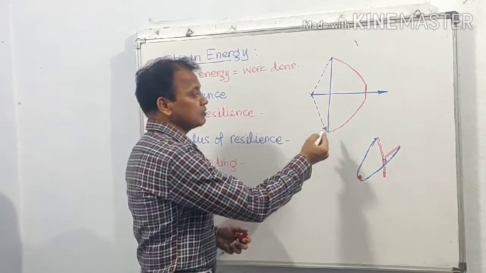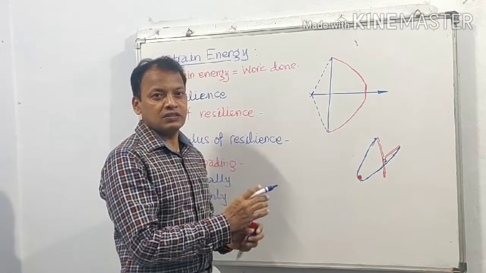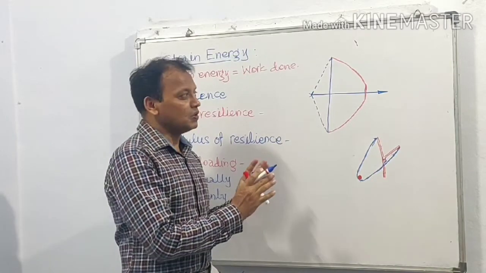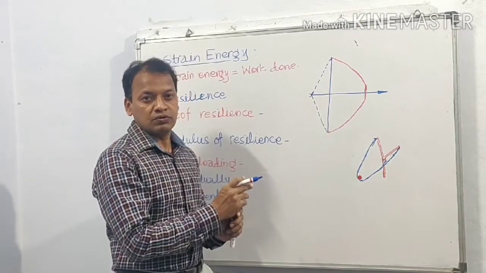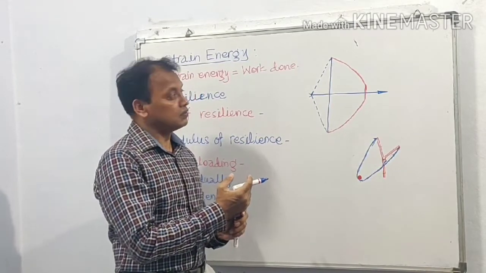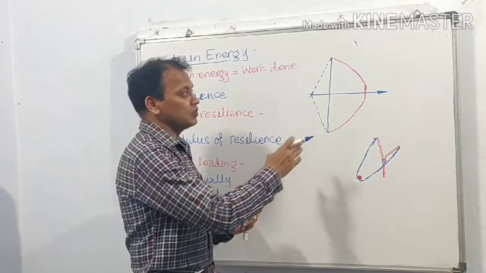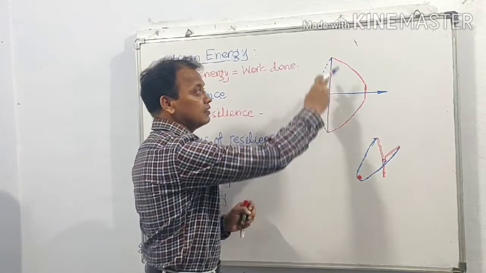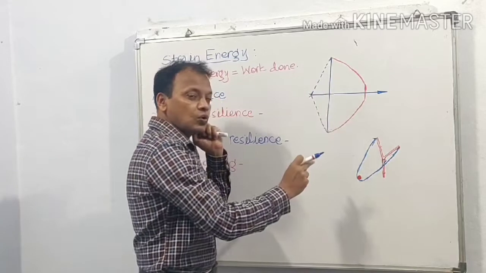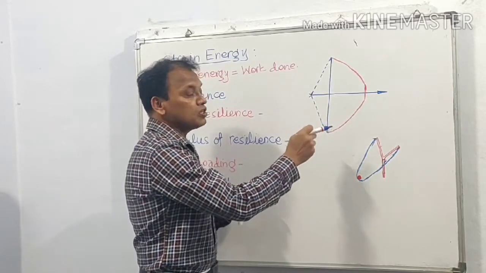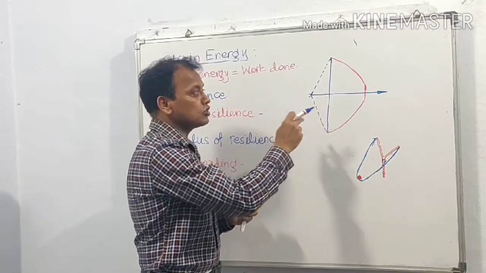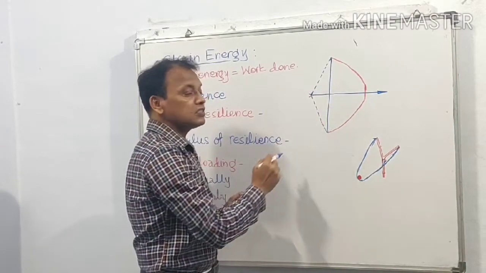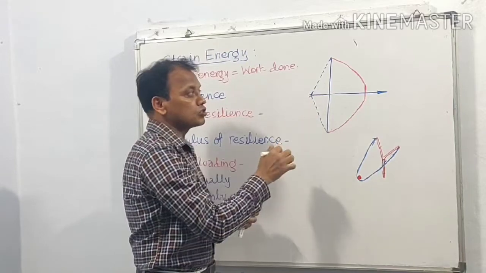So what is this? I have drawn a sketch, but I hope you will understand from the sketch. This is a bow. You are familiar with archery. So this is the bow and bow string, and this is the arrow. The arrow is shot with the bow by stretching the bow string. So this is the stretched position of the bow string.